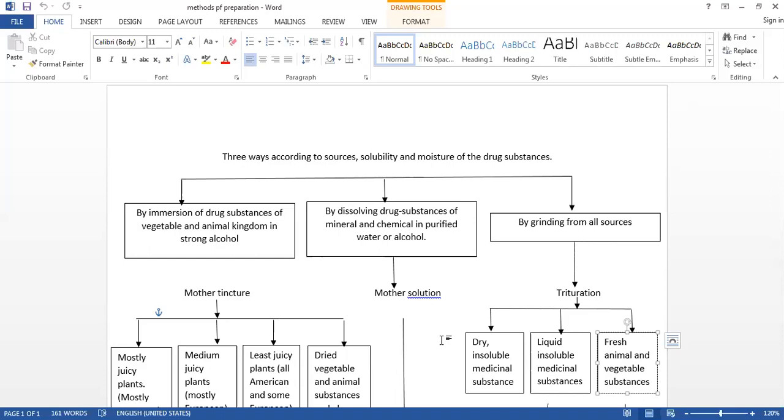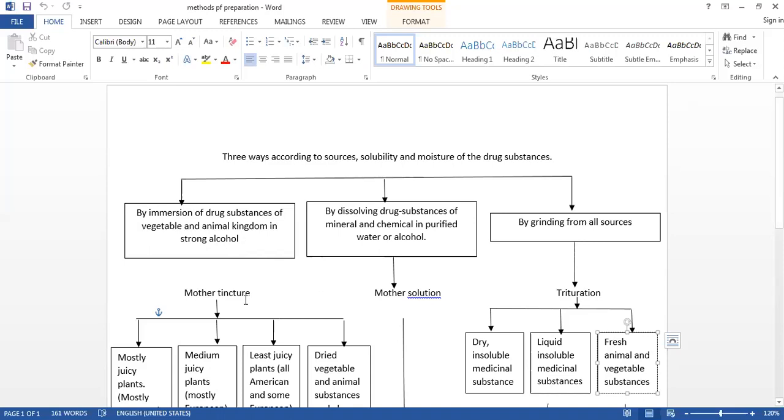So according to that, we will see the classes. The first 4 classes are divided on the basis of the moisture content. These classes may be of vegetable origin or animal origin, and we are preparing their mother tincture in strong alcohol. The product formed by this method is the mother tincture.